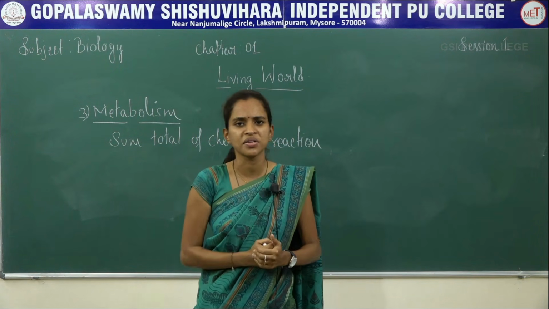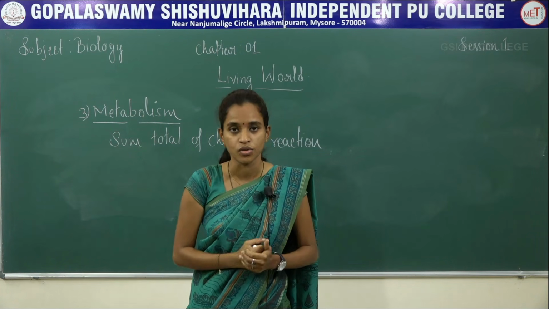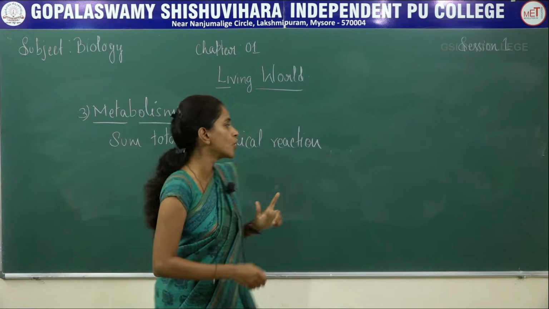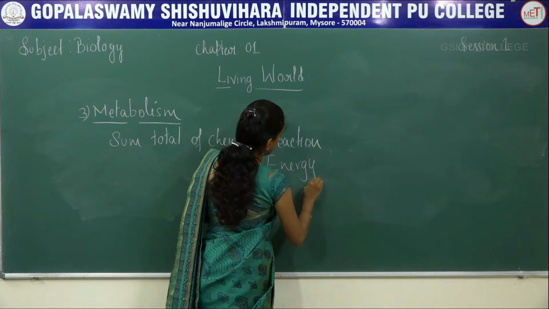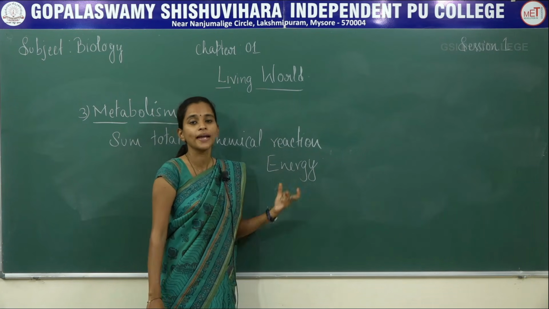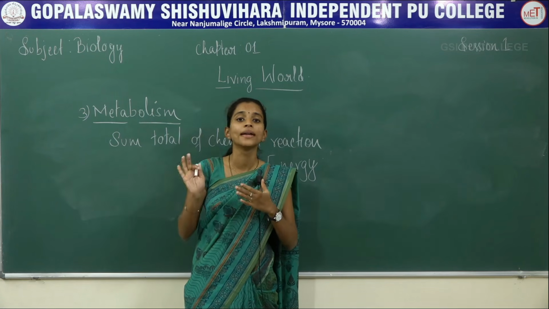Now there is a question: does our body undergo these chemical reactions? Yes, of course. What is the reason for undergoing these chemical reactions? To produce energy. Energy is the basic component obtained from chemical reactions, and the process is called metabolism.